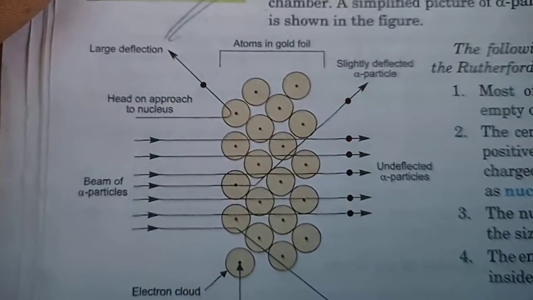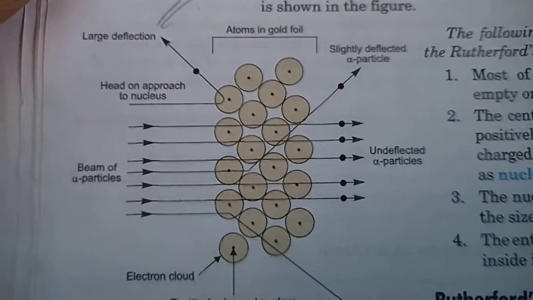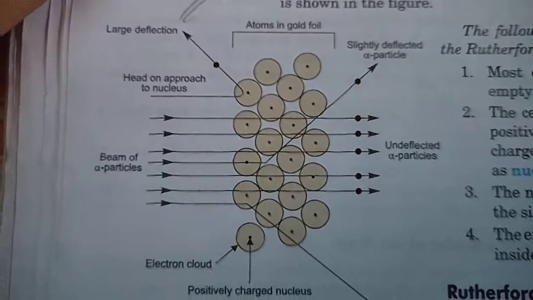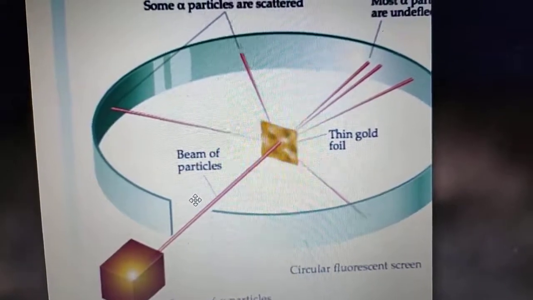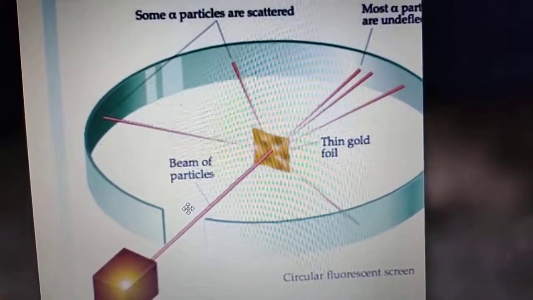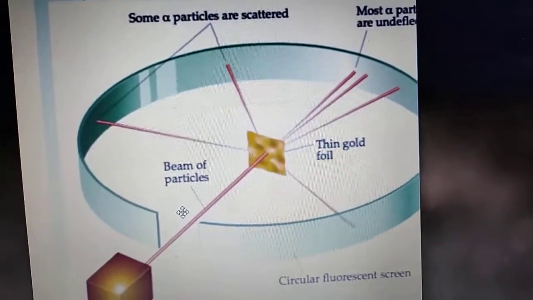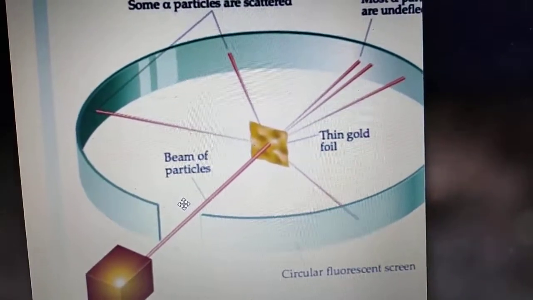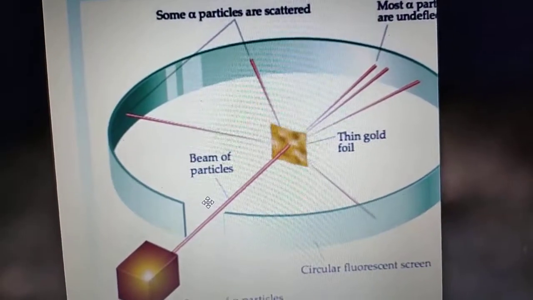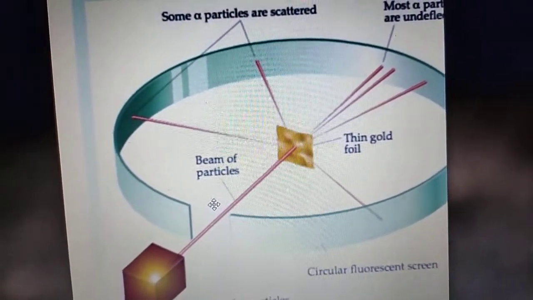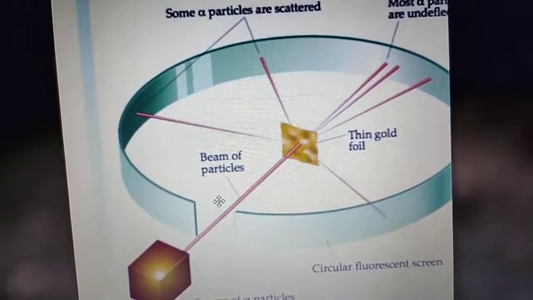So this is the Rutherford experiment. Now on the basis of this experiment, Rutherford explained his nuclear model. First, an atom consists of a positively charged nucleus which is surrounded by electrons moving around it.